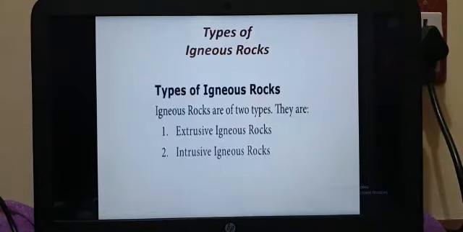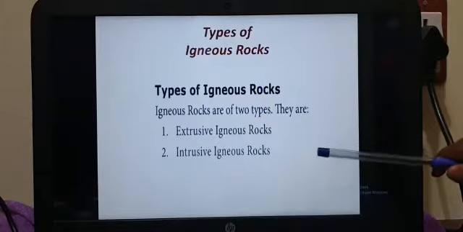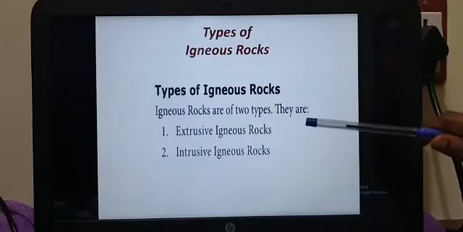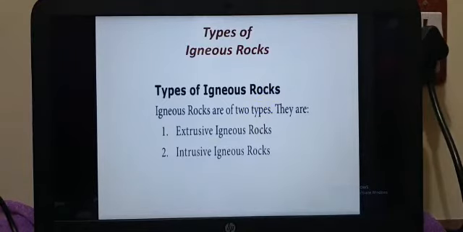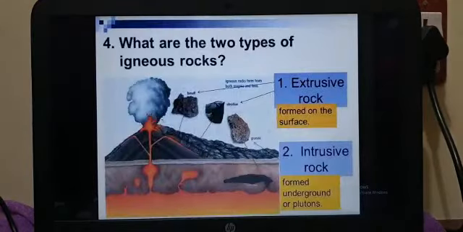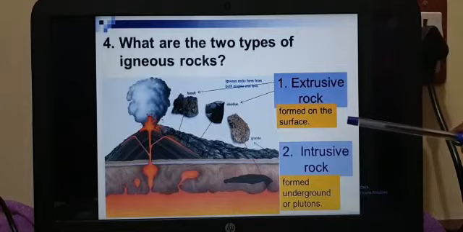Types of igneous rocks. How many types did we see? There are two types, isn't it? The first one is extrusive igneous rocks, and the second one is intrusive igneous rocks. Extrusive rock is formed on the surface.